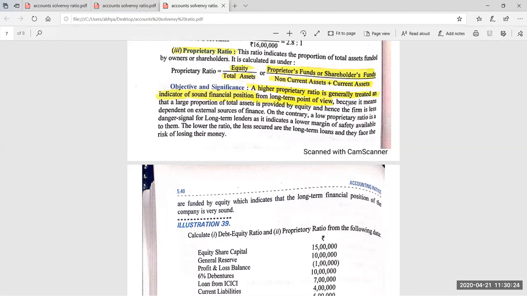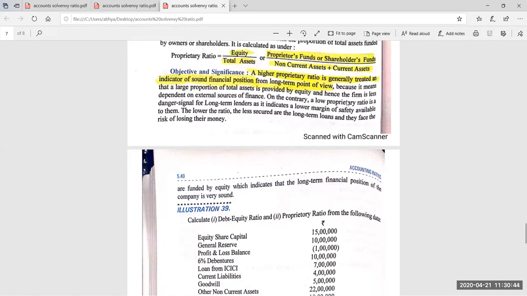And this is just the reverse. We are finding out the relationship between the owner's fund and the assets. How much of the assets are financed by using the owner's fund. Okay. And in total asset to debt, we know how much of the total assets are financed by using the borrowed fund.